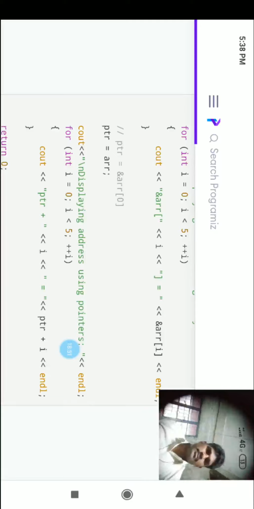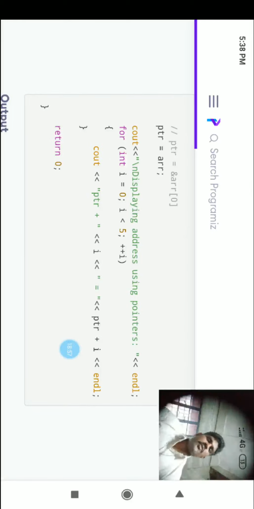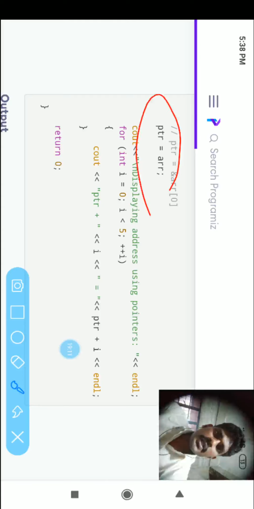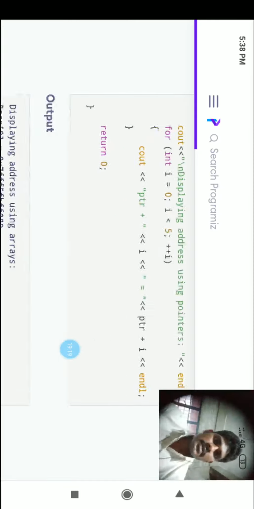Ampersand of array[i]. Then ptr equal to array. What does ptr equal to array mean? Simple, it is the address of the 0th element. Ptr equal to array is equal to the address of the 0th element, so the base address will be stored into ptr. Now for int i equal to 0, i less than 5, i plus plus, ptr plus. Now what will happen? Return 0.